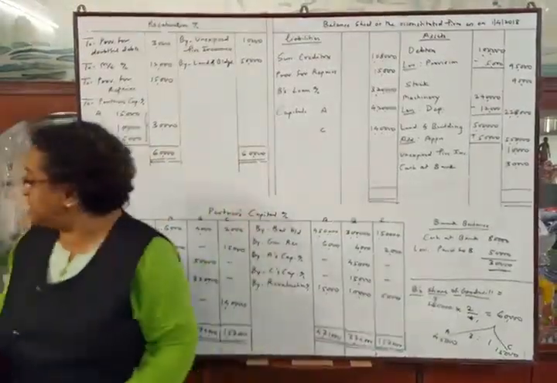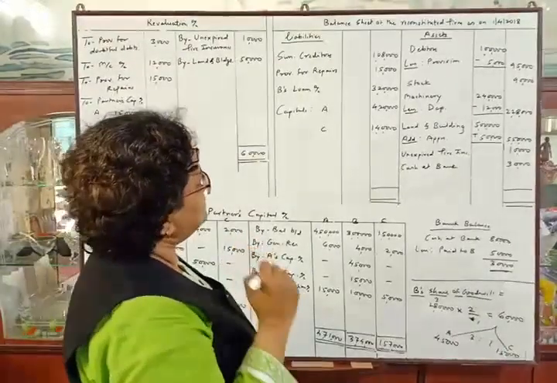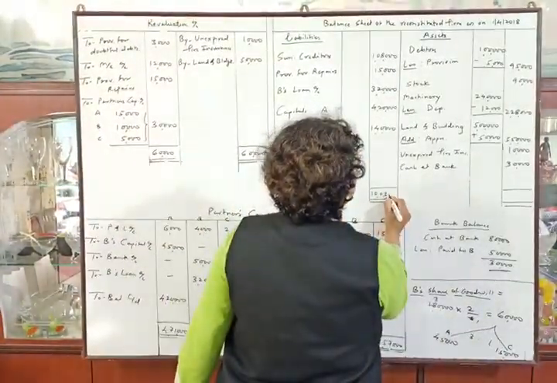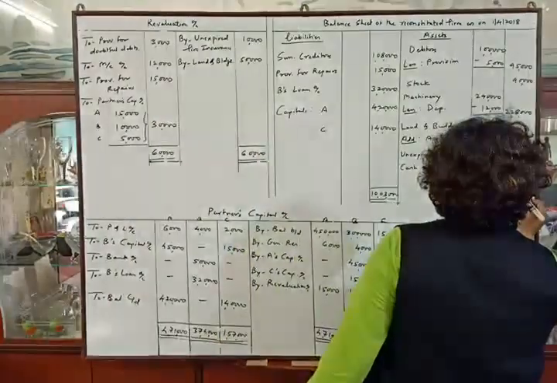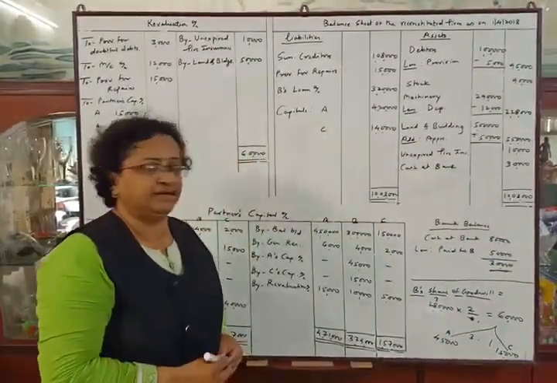Just make the total. The total will be, I think, 10,03,000. 10,03,000. So the balance sheet is tallied. That's all.